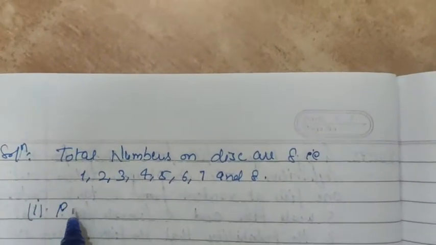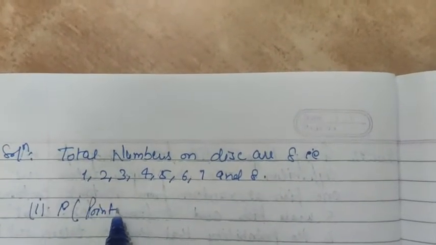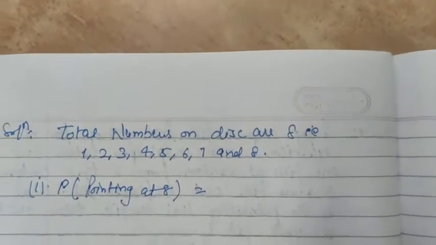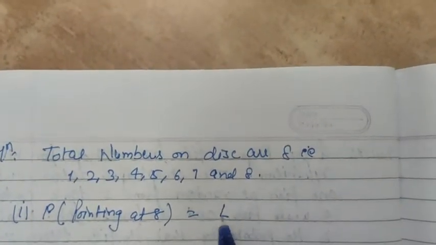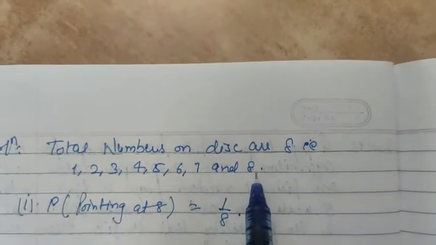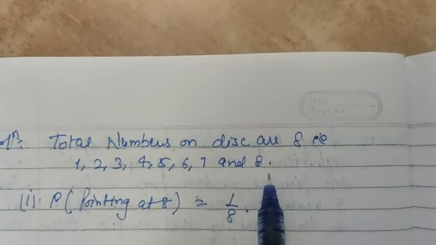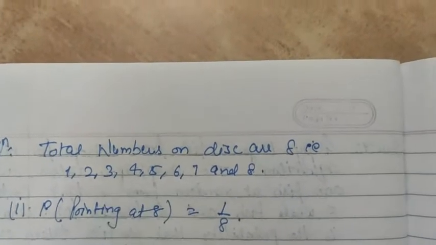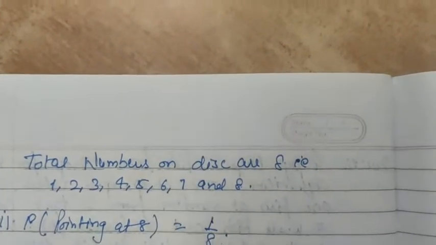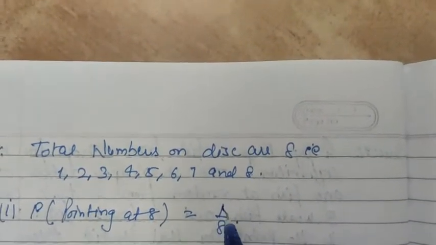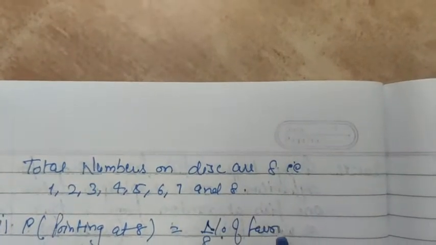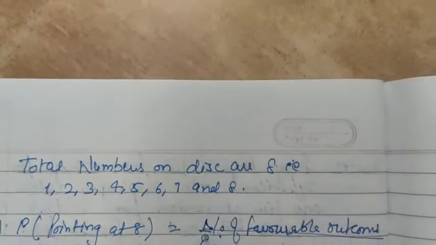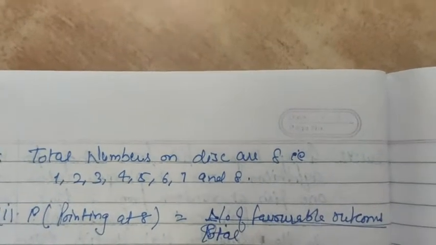So the probability of pointing at 8 will be 1 upon 8, as we have 8 only one time. We can say the probability is the number of favorable outcomes by total possible outcomes.